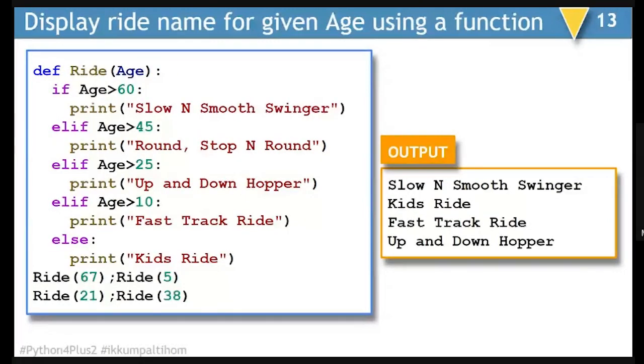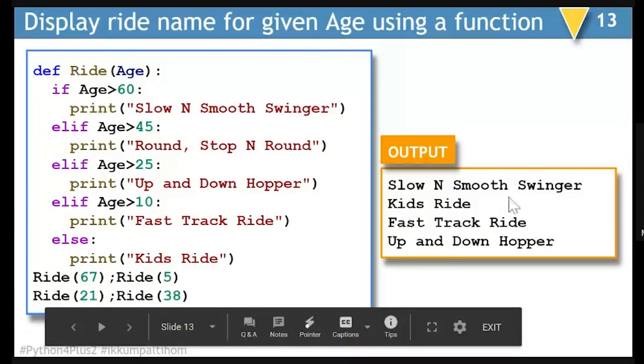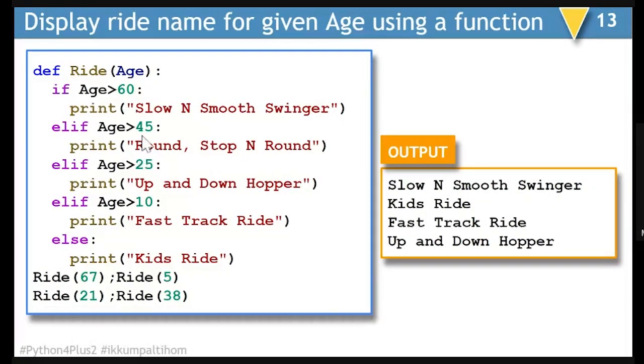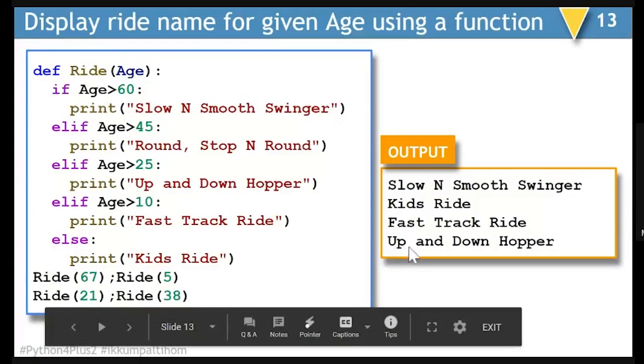Next, this is an example where we are deciding which ride is rightly fit for the person, and we are passing the age of the person. The first time we are passing 67, and we are displaying a message as slow and smooth swinger. And if we are passing 5 as the parameter, it is showing you kids ride, which is coming from here. If we are passing 21 as the parameter, it is going to be fast track ride. And when we are passing 38, it will be somewhere here, which is going to be up and down hopper.